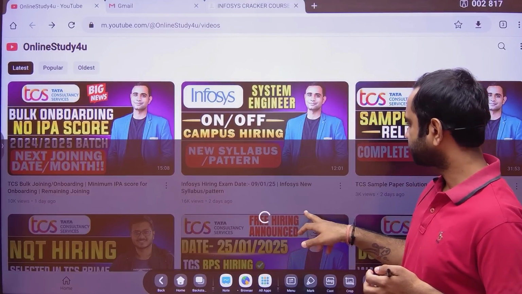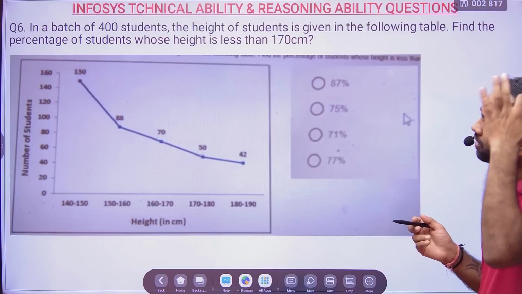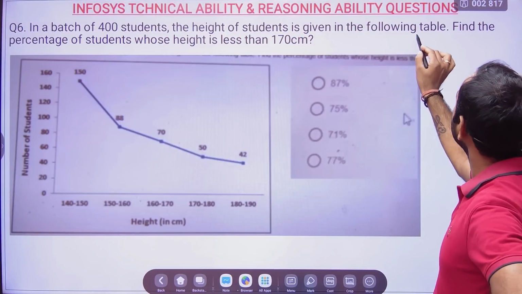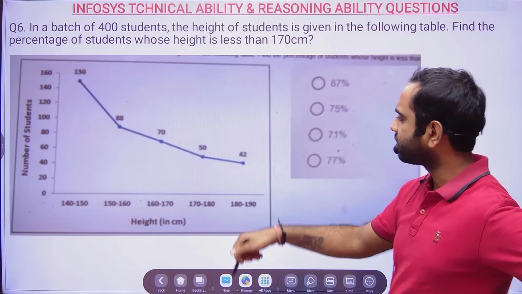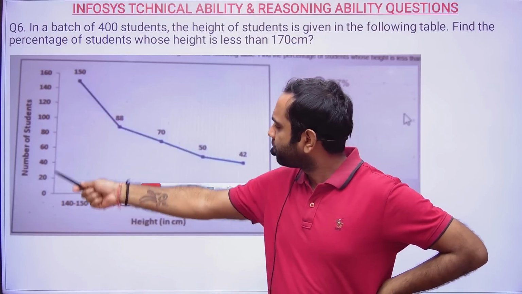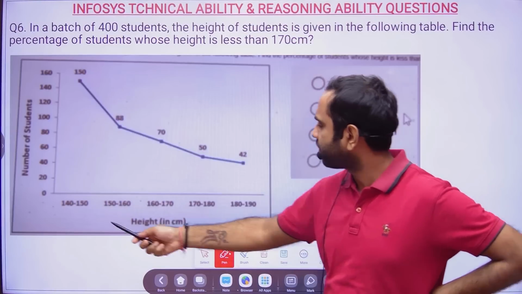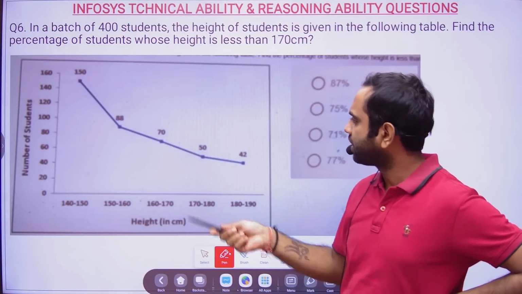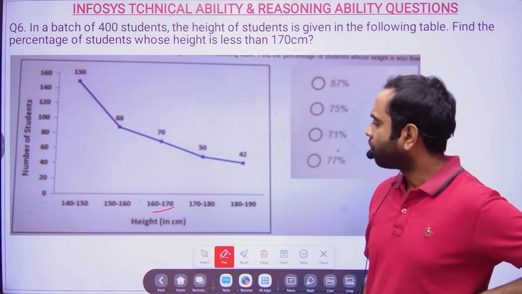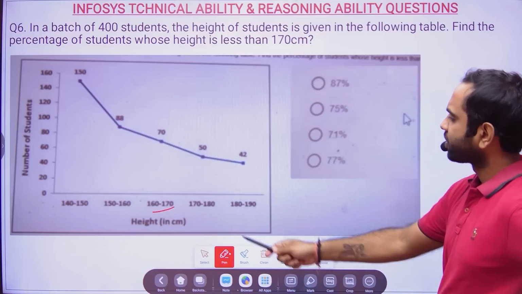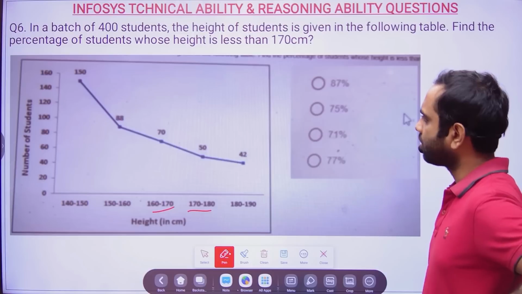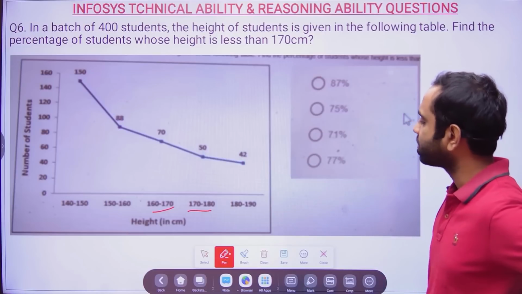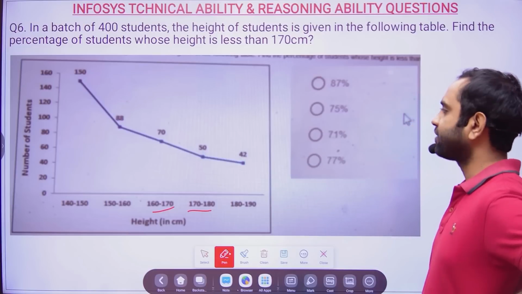Anyway, this question is a good question. In a batch of 400 students, the height of the students is given in the following table. 150 students have height 140 to 150 centimeters. 88 students have height 150 to 160 centimeters. 70 students have height 160 to 170 centimeters. 50 students have height 170 to 180, and 42 students have height 180 to 190 centimeters.